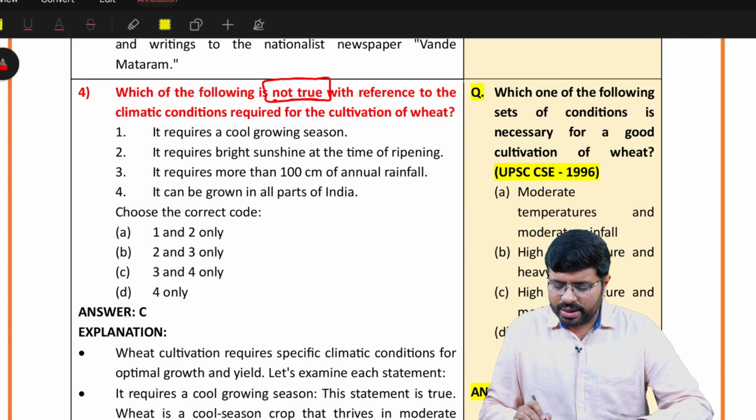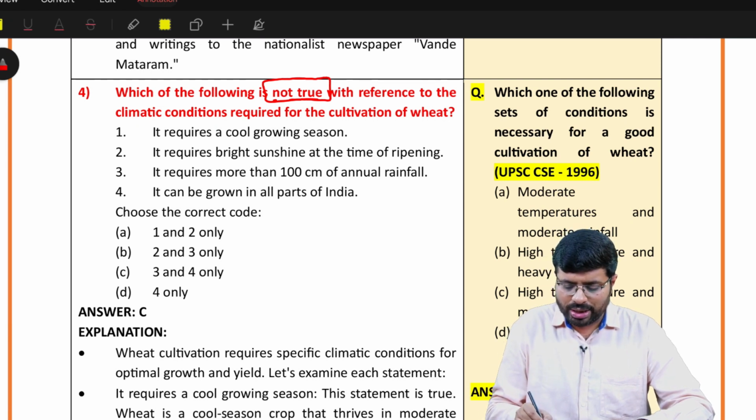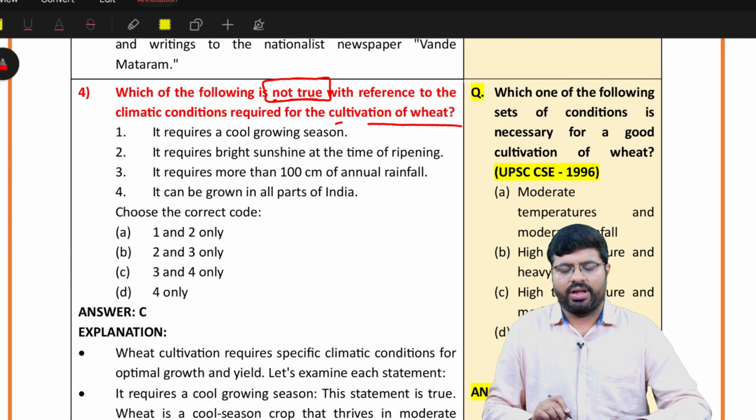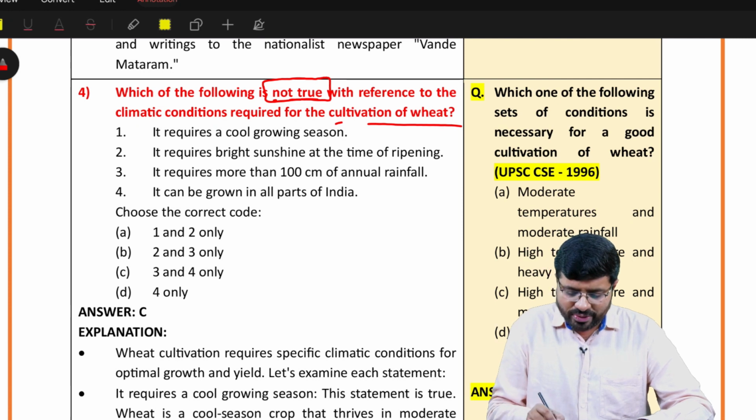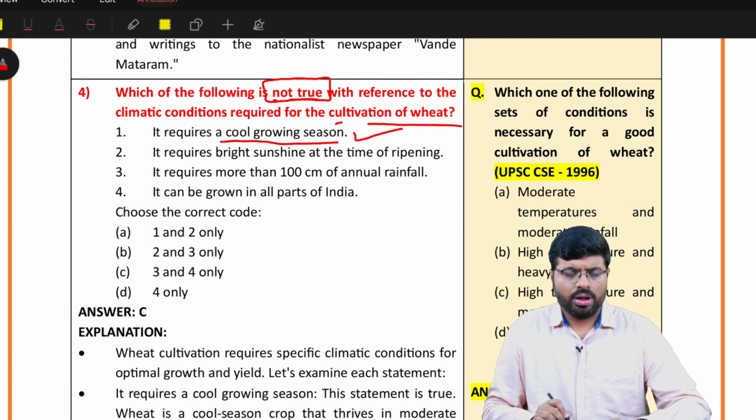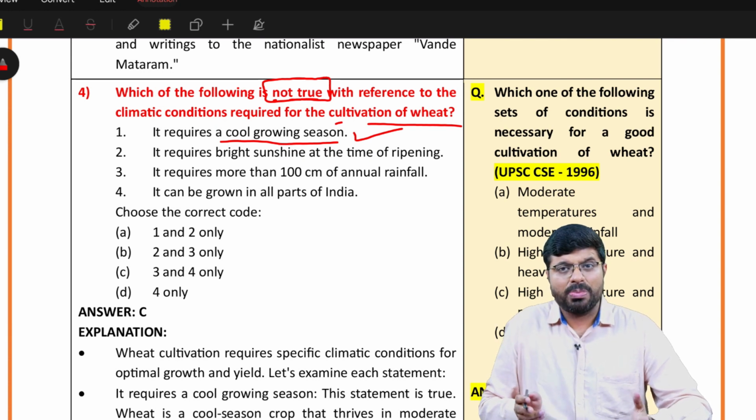Which of the following conditions are not true with respect to climatic conditions for the cultivation of wheat? We all know it requires a cool growing season. Obviously we know that wheat requires a cool growing season. It requires bright sunshine at the time of ripening. Do you know? Maybe, may not be. Let us assume for now.